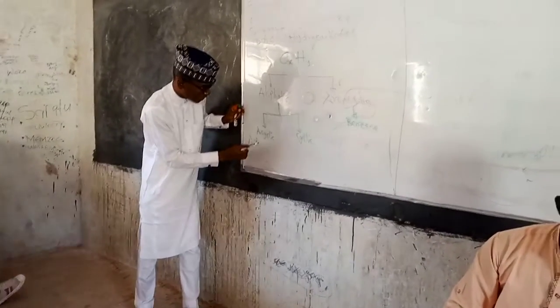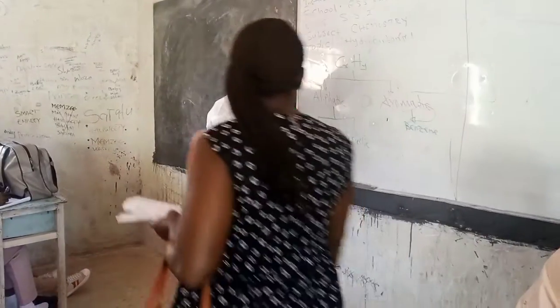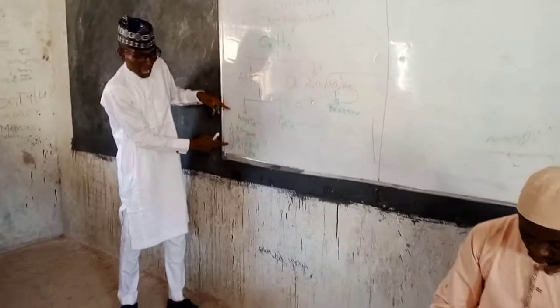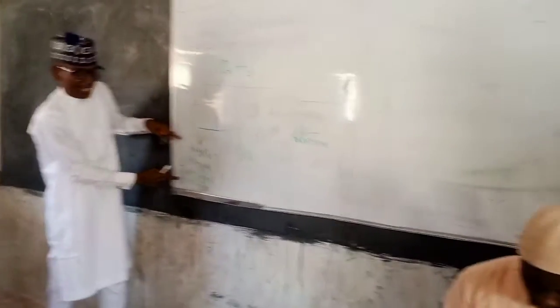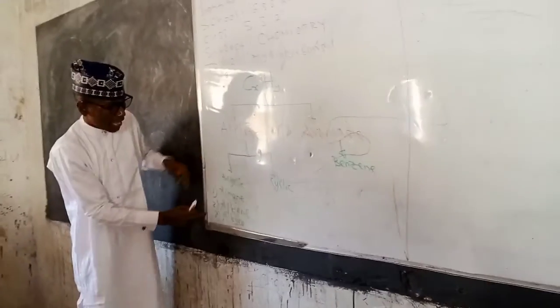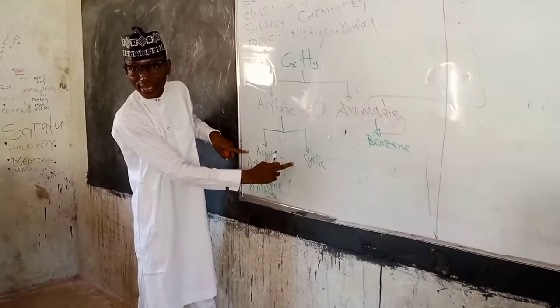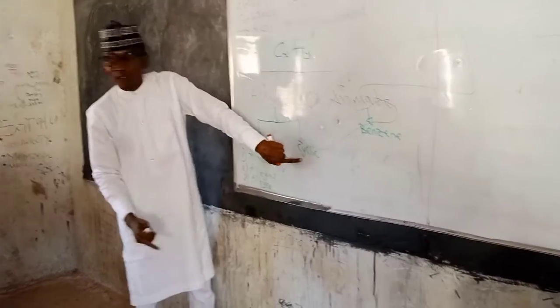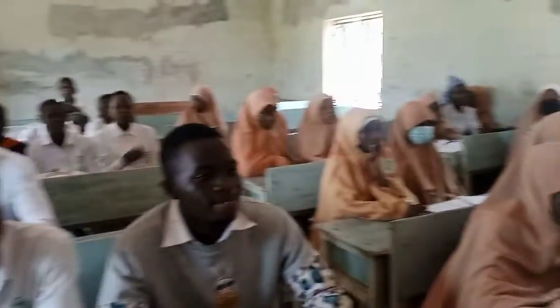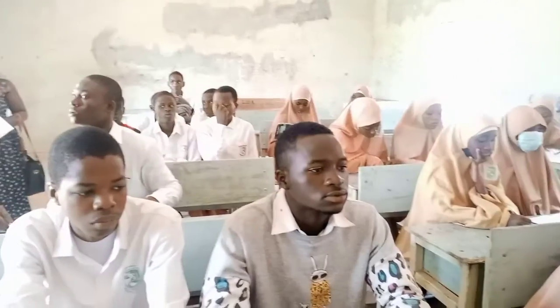We have what we call the alkane, alkene, and what? Alkynes. Are we following? Yes. And for this one, it is the same thing as this acyclic, but usually in the form of a ring. Are we together? Yes. But the way in which this one differs from this is not the same thing.